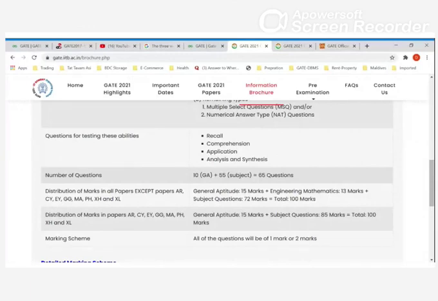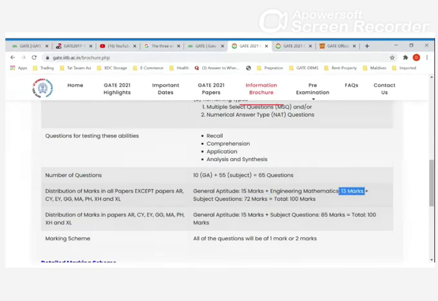If someone doesn't know, the distribution of marks in all papers, they are avoiding some of this. So the core of computer science is CS, right? So if you see that part, 15 marks, right? 15 marks for general aptitude, engineering mathematics 13 marks, right? Only 13. So the remaining 72 marks come from the sectional part.